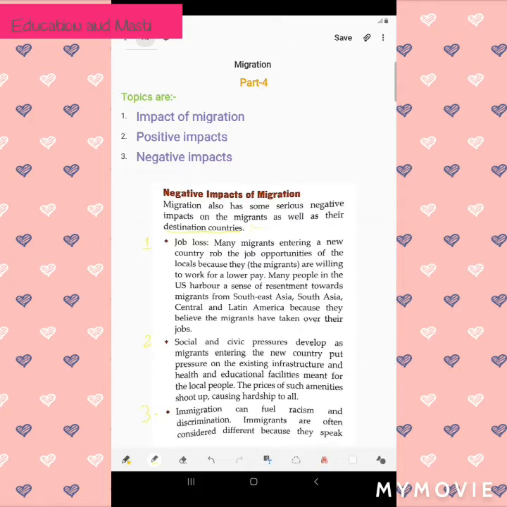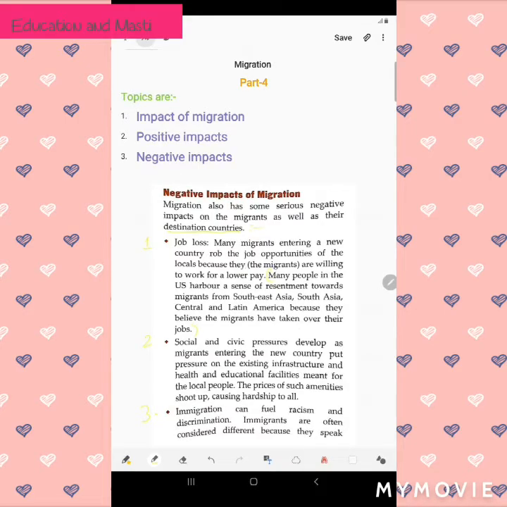Now what I am doing is robbing the job of the local people, because I am getting lower pay. Whoever is giving me money will give a lower wage, and I will happily take it as I am unskilled in that work. The local people will demand more money because they are skilled in that job. Therefore many migrants who enter a new country or state rob the job of the local people who are living there.